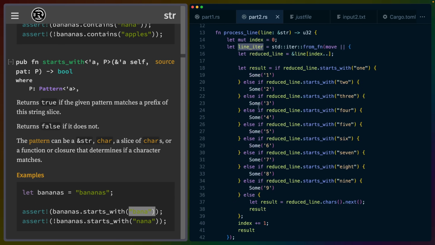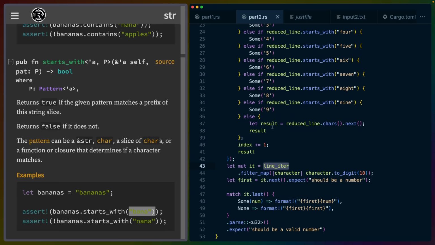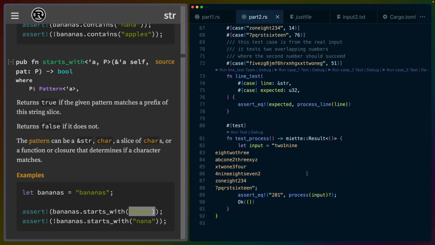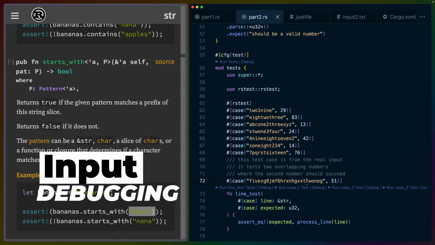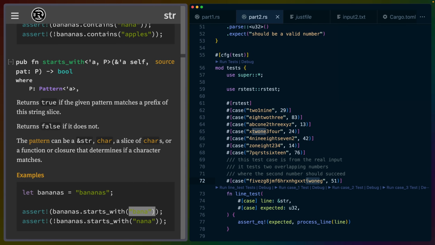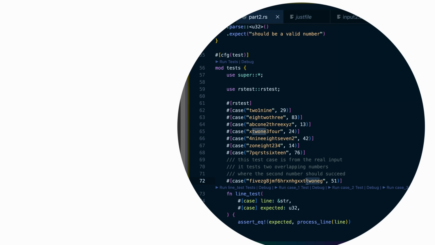We take that iterator that we just created instead of what we did in part 1, and we still filter_map it. We still use to_digit. We still do the first and the last thing. And that's it. Again, the thing that we noticed in today's problem is that if we have a string that says two overlapping with, say, one that says one, then this second value needs to also be considered a number. And this behavior wasn't specified in the question. We had to go and figure that out ourselves.